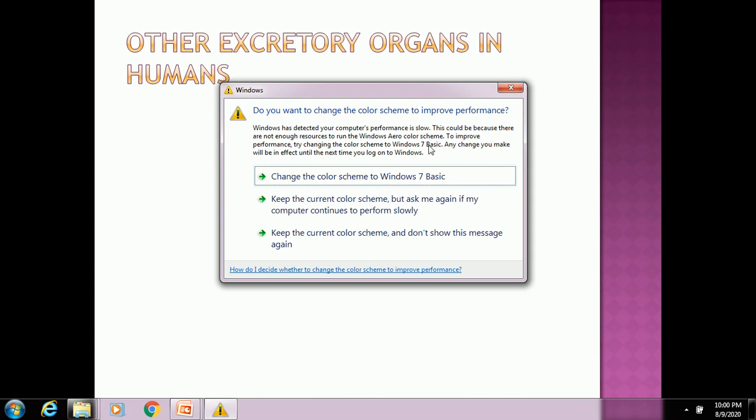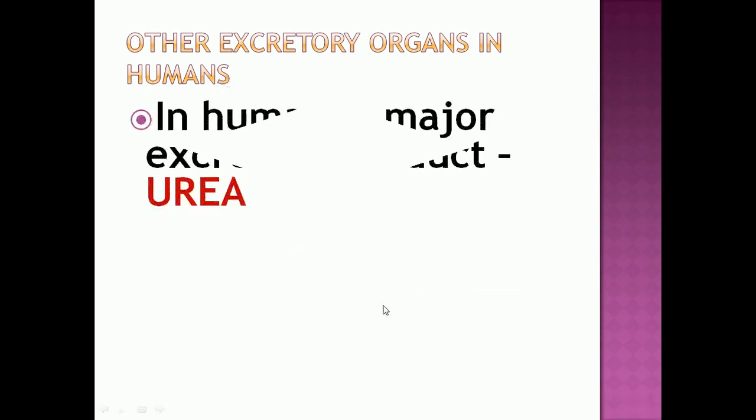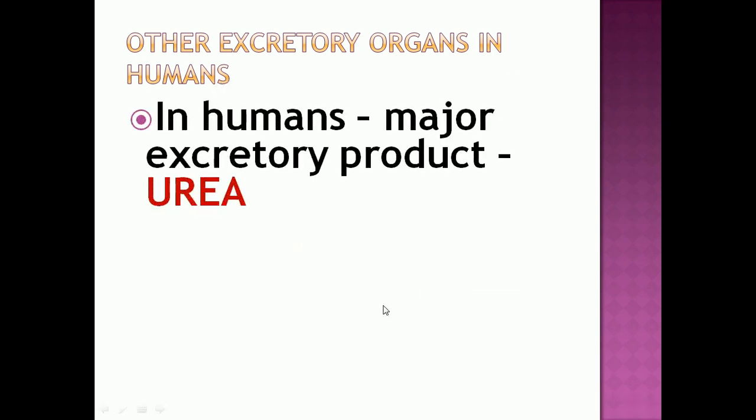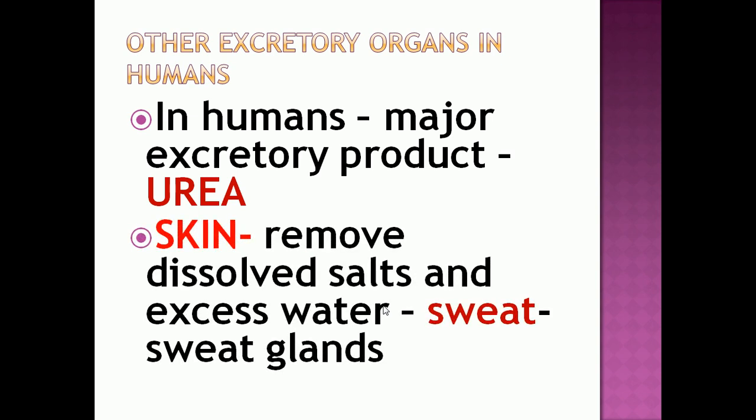Other excretory organs in humans. In humans, the major excretory product is urea, which is excreted with the help of the kidney through the urethra. And skin is also an excretory organ through which dissolved salt and excess water can be removed in the form of sweat through sweat glands.